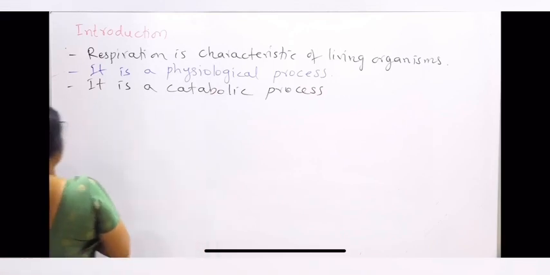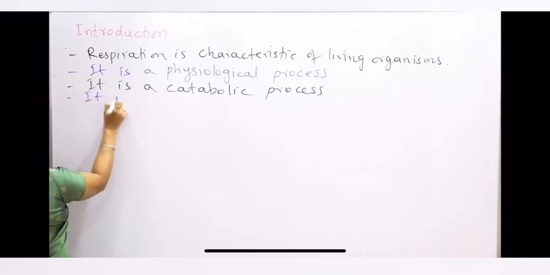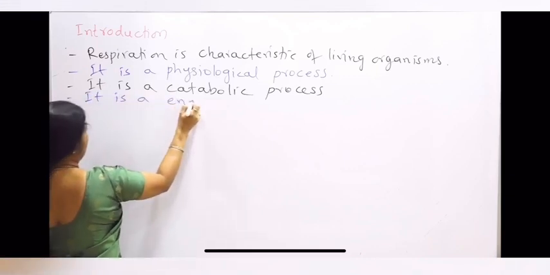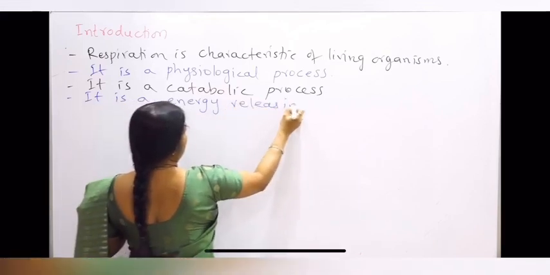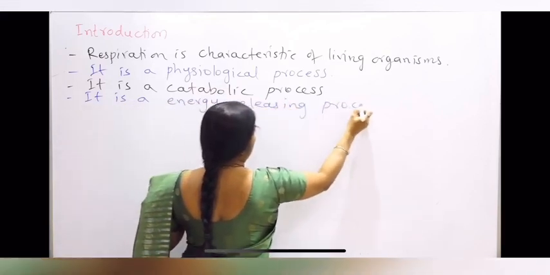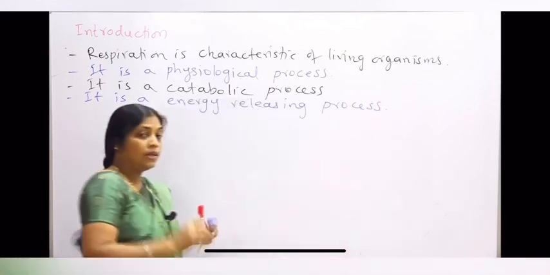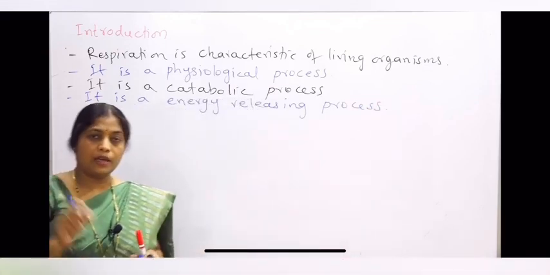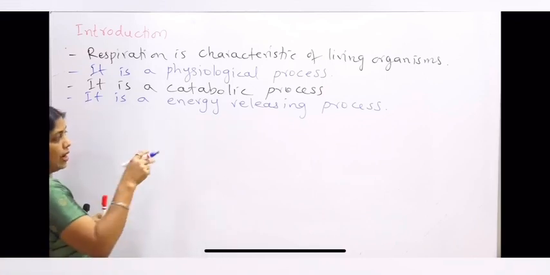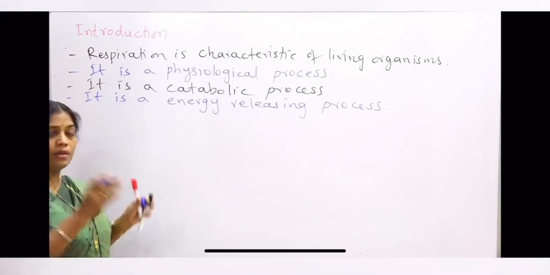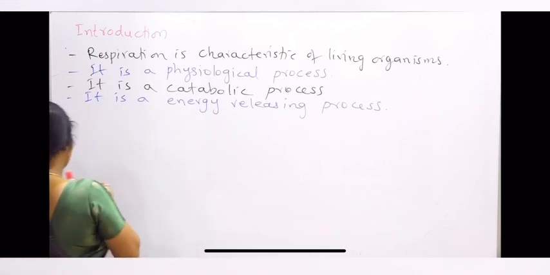So respiration is an energy releasing process. Now the energy that is released is stored in the form of energy currency, that is the ATP. Now we will take up a simple reaction. It is a process in which oxidation of the food takes place.